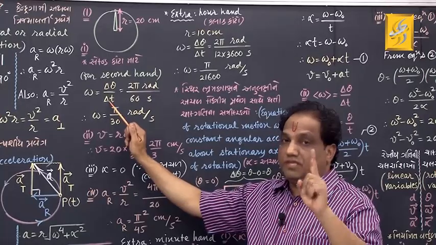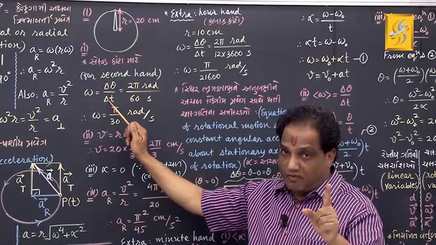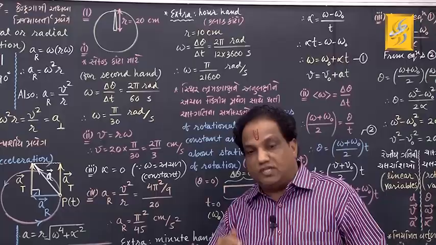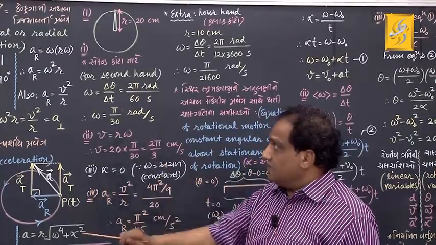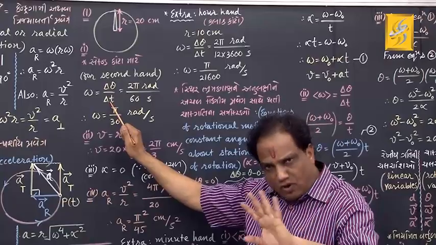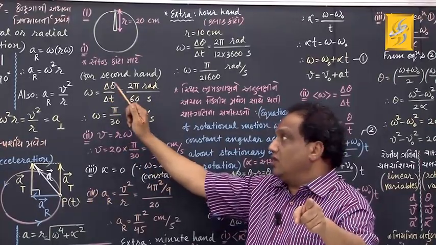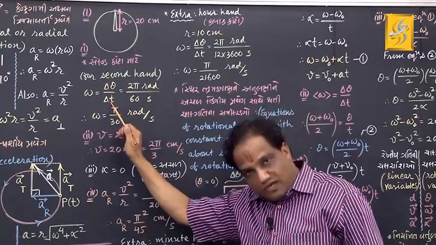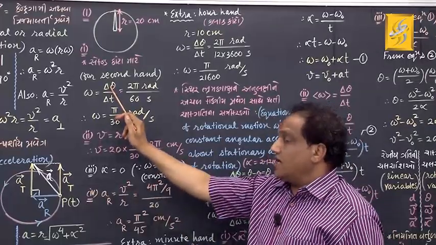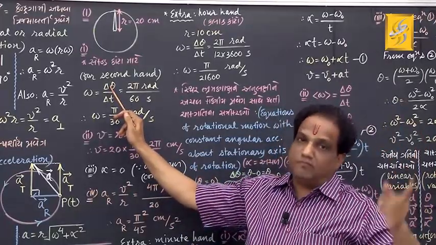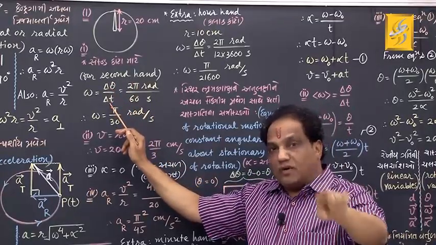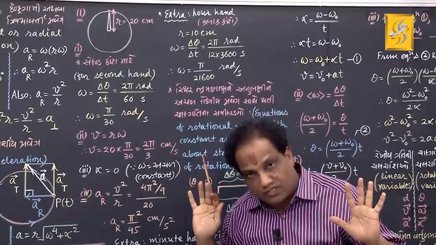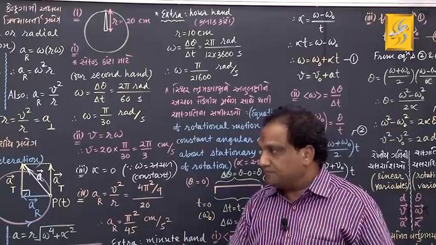Now my dears, I am just showing you a very good way to remember this formula and to apply it. See what the students do, they simply mug up the formula, but they don't know how to apply it. You may take any time, no problem, but the condition is that in the numerator you must write that angular displacement which is undergone in this time. Or you may speak in reverse. Here you may write any value of angular displacement, but in the denominator you must write the corresponding time in which this much angular displacement is undergone. Got it? Fine. So respective values you must put.